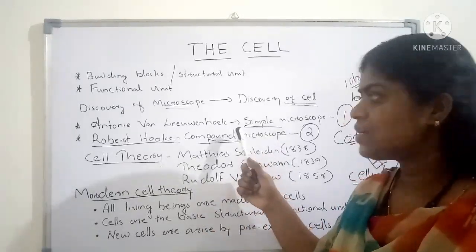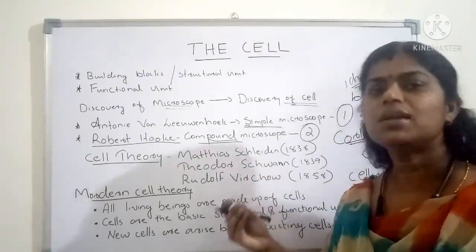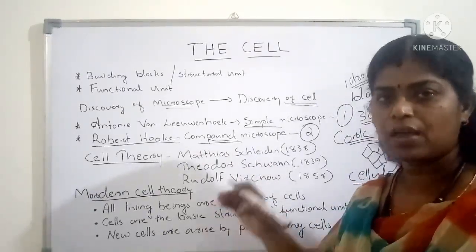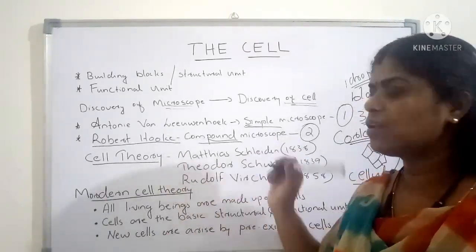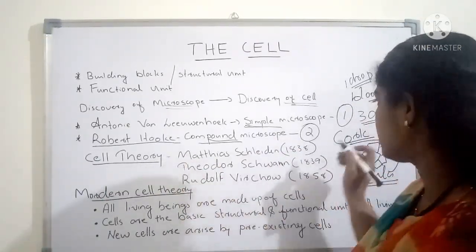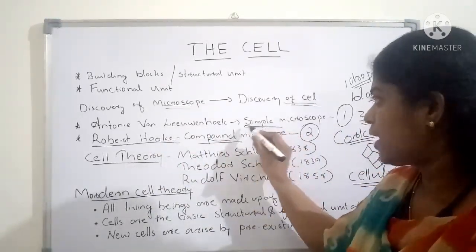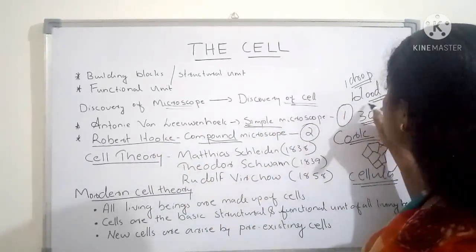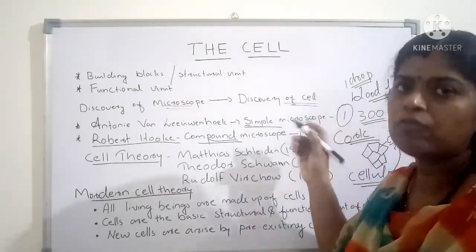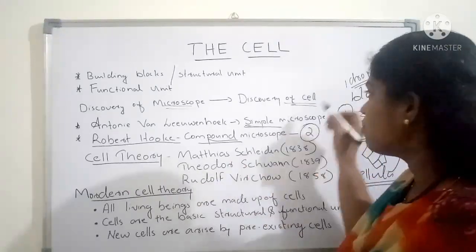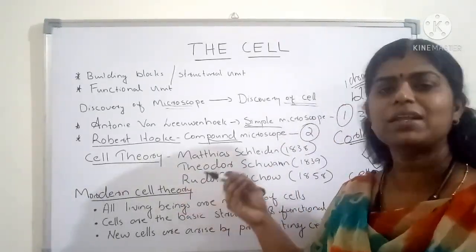It could magnify the object 300 times its original size. In that microscope he observed the blood of the frog and one drop of pond water. In both cases he observed something moving inside, but he didn't call it a cell.